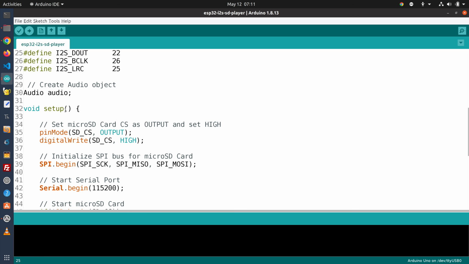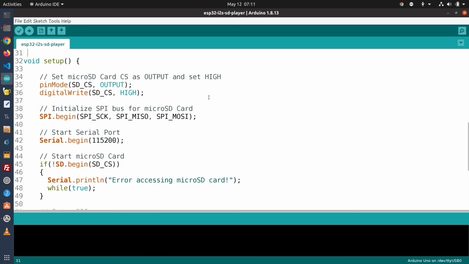Then we create an audio object, which we've done over here, and we can move into our setup. Now in setup, we have to set the CS line on the micro SD card as an output and then set it high, and that's the chip select line for it, so it knows that it's been selected, because of course the SPI bus can have two different devices on it, and we want to make sure we know that this is the one we're selecting.